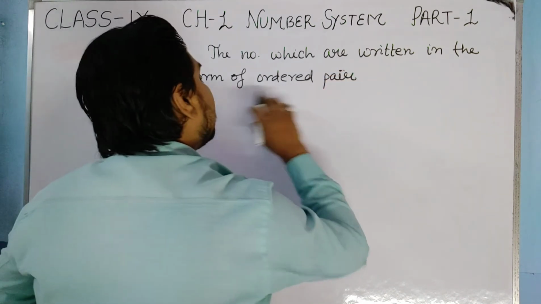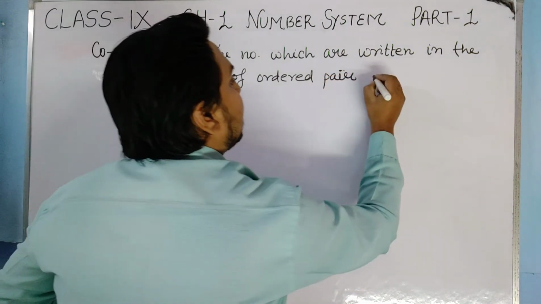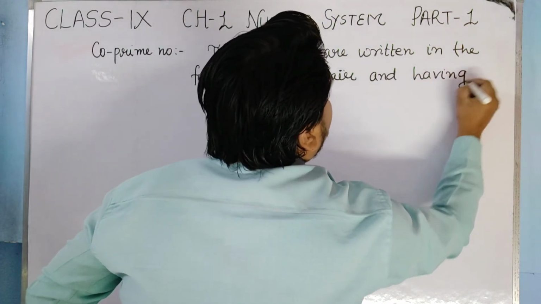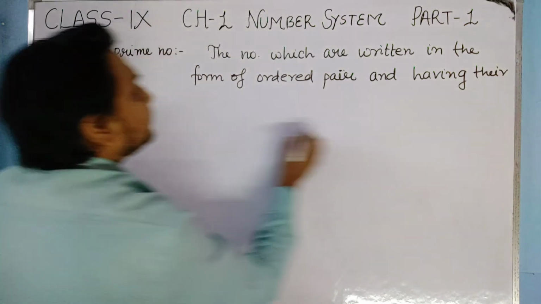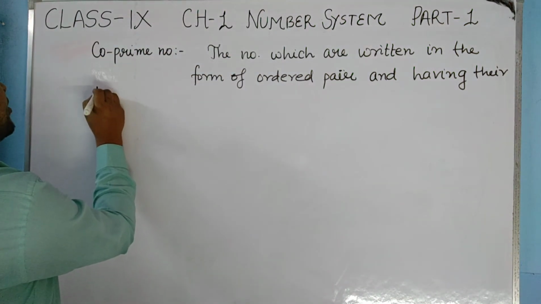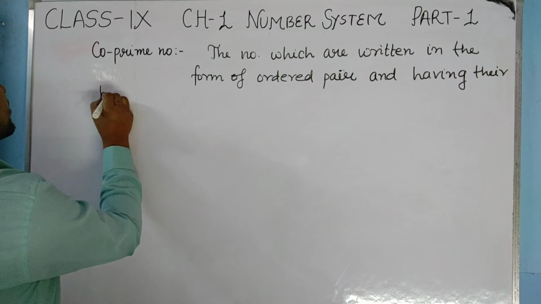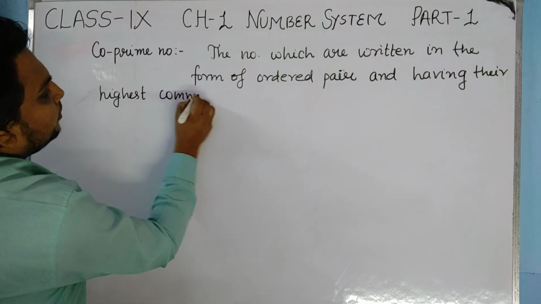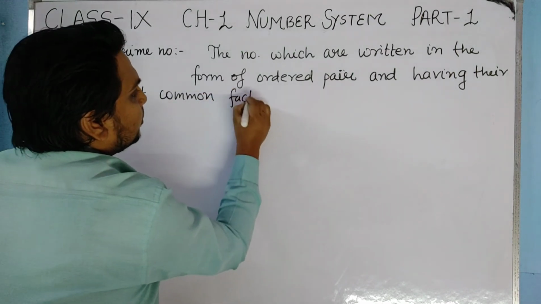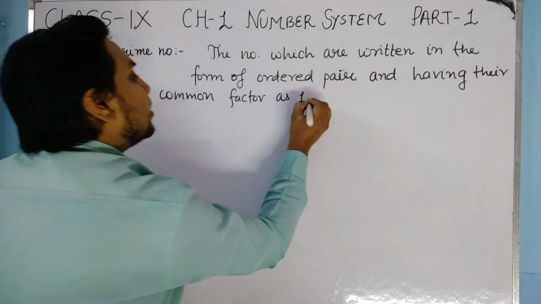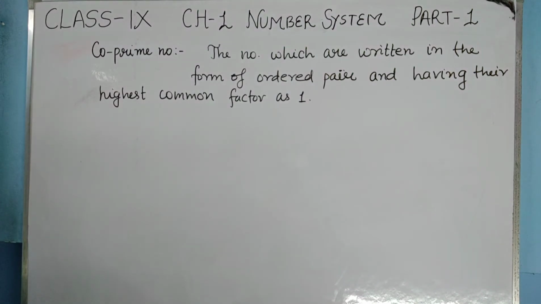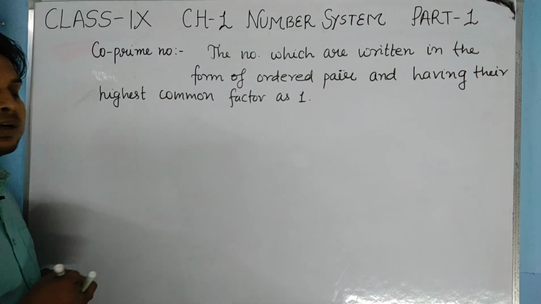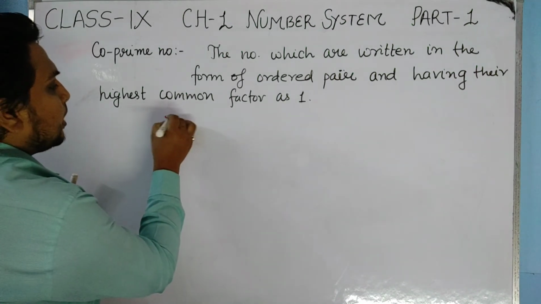The numbers which are written in an ordered pair and having their highest common factor as 1 are co-prime numbers. The numbers which are written in the form of an ordered pair and having their highest common factor as 1.